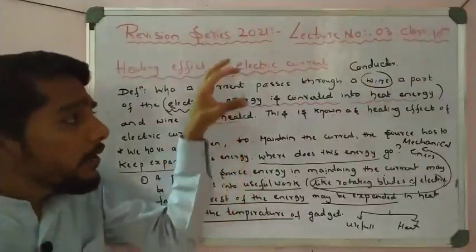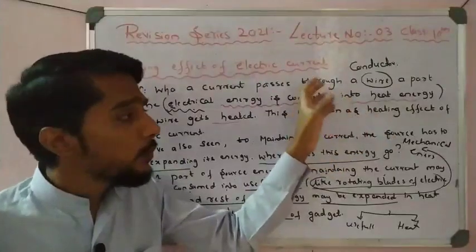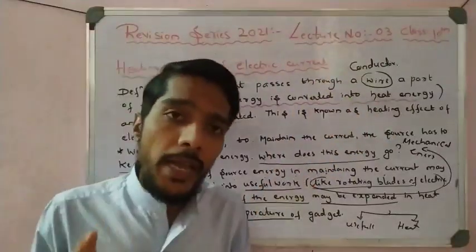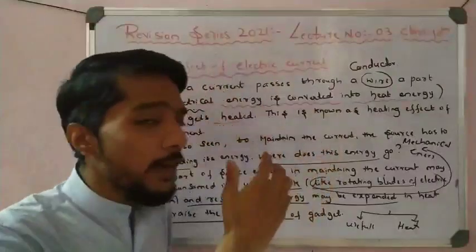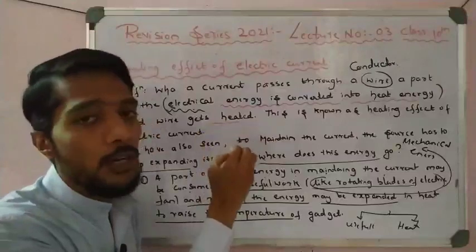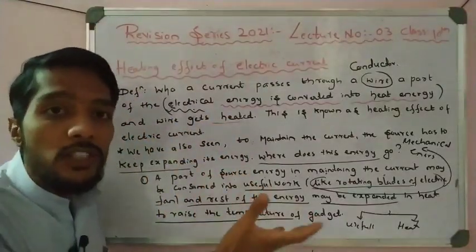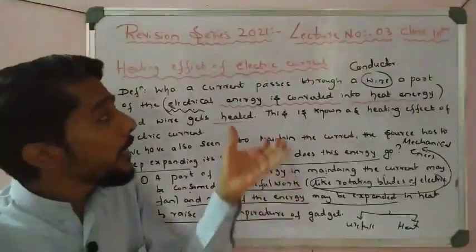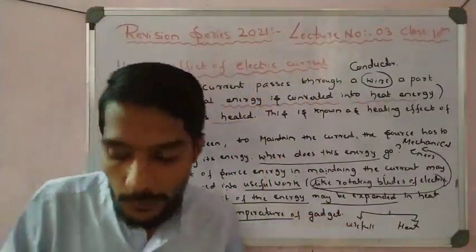So please take a screenshot or write this in your notes. Very important definition, important concept and conversion of energy. This point you have to remember. If you want, reverse the video and watch my explanation again. Time to time, read this, these are very important concepts. So please write down this theory first, and then take some more important equations which are useful in calculating the heating effect of electric current.